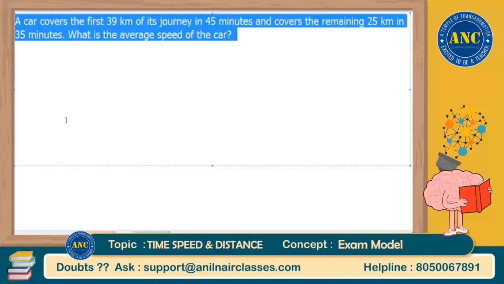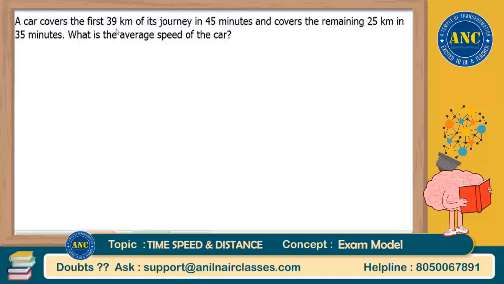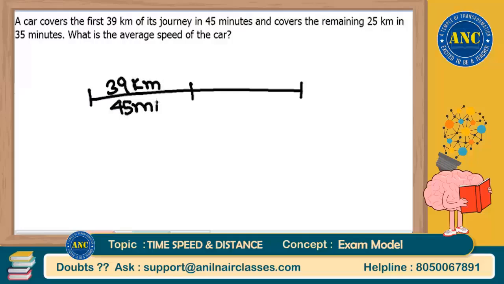Again, a question on average speed. Very easy question. A car covers the first 39 kilometers of its journey in 45 minutes, and covers the remaining 25 kilometers in 35 minutes. What is the average speed?